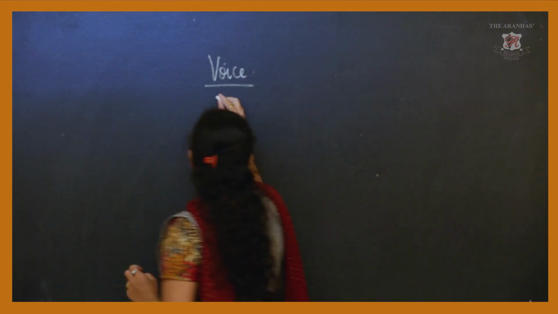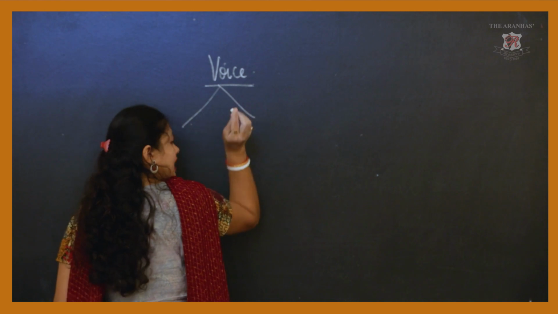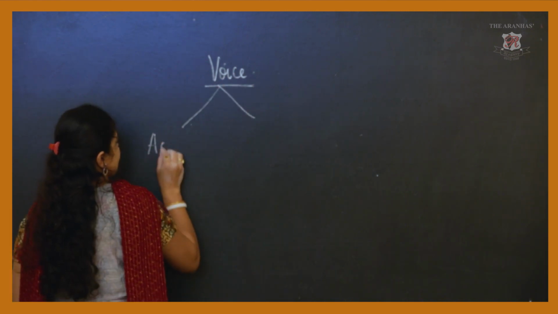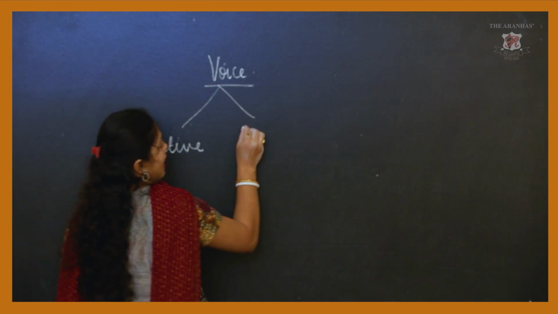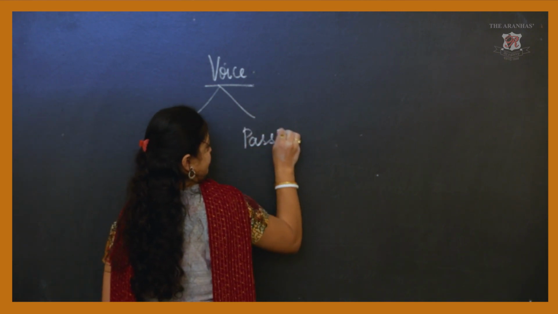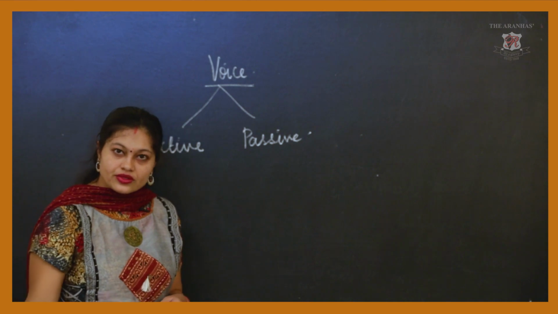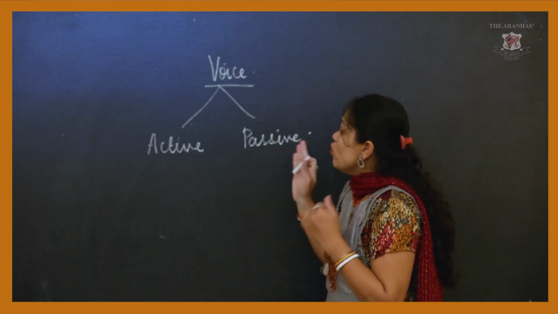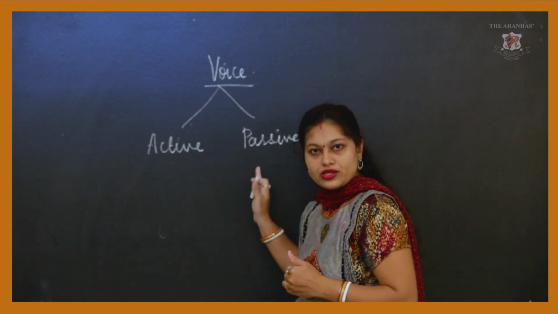Generally in English grammar, voice is divided into two categories, that is active voice and passive voice. What is the difference between these two voices?